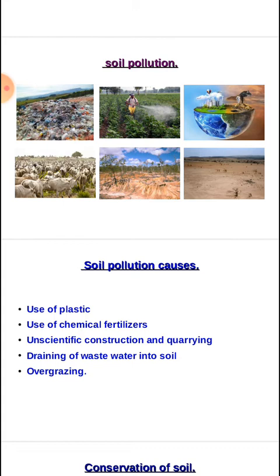Just remember your own activities, whether they lead to soil pollution or not. Here we use plastics daily, and we just throw them onto our soil. That is one reason.